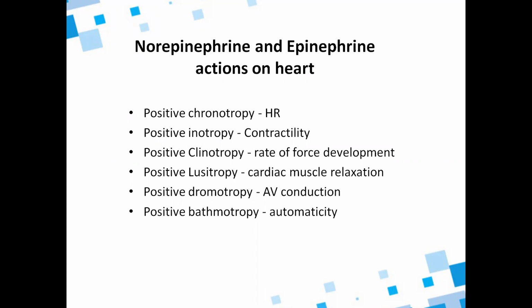And norepinephrine and epinephrine actions on the heart, because these are the neurotransmitters which will be released in the sympathetic nervous system. What are the normal actions of these neurotransmitters? Positive chronotropy, which is increase in the heart rate; positive inotropy, increase in the contractility of the heart; positive clinotropy, which is increased rate of force; positive lusitropy, cardiac muscle relaxation; positive dromotropy, increased atrioventricular conduction; and positive bathmotropy, which is increased automaticity.